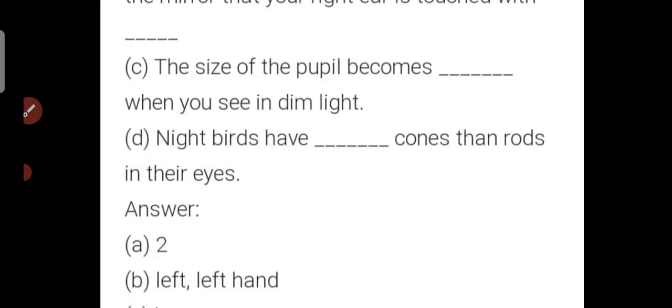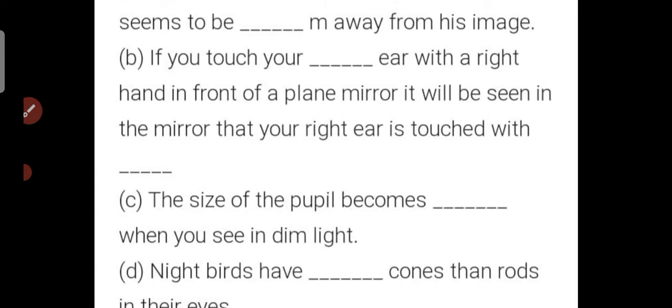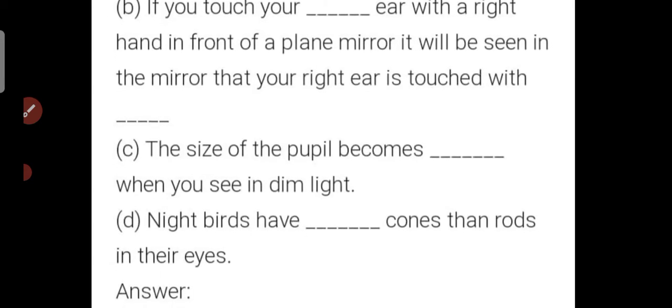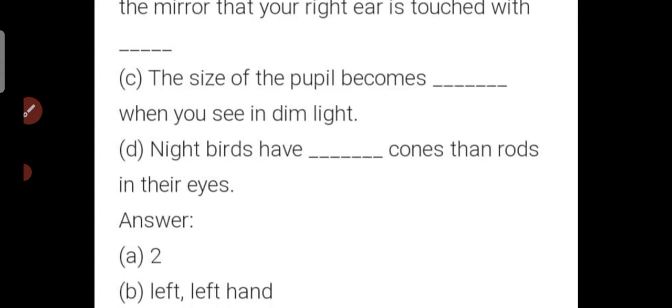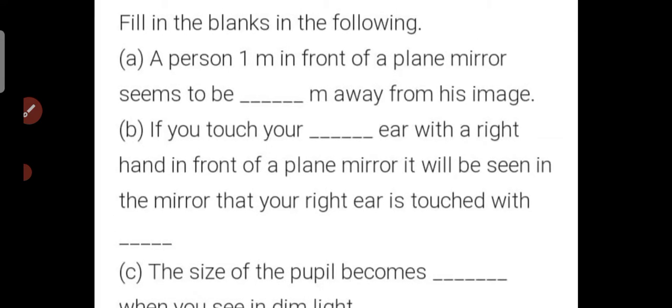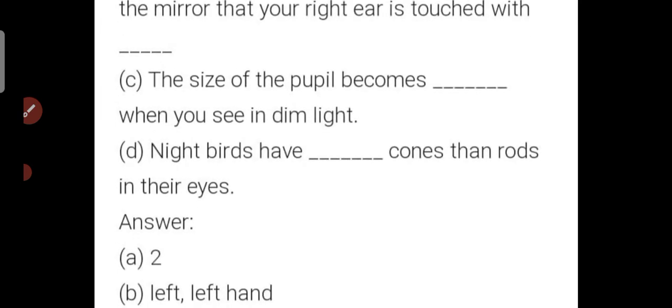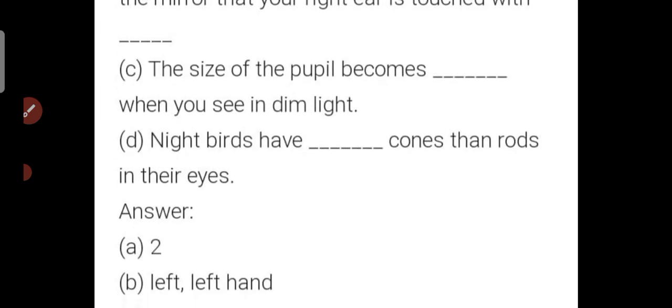Now let's see. If you touch your left ear with the right hand in front of the plane mirror, it will be seen in the mirror that your right ear is touched with the left hand. You can actually go in the washroom or, if there's a mirror in your room, you can actually do this experiment. The size of the pupil becomes dash when you see dim light.